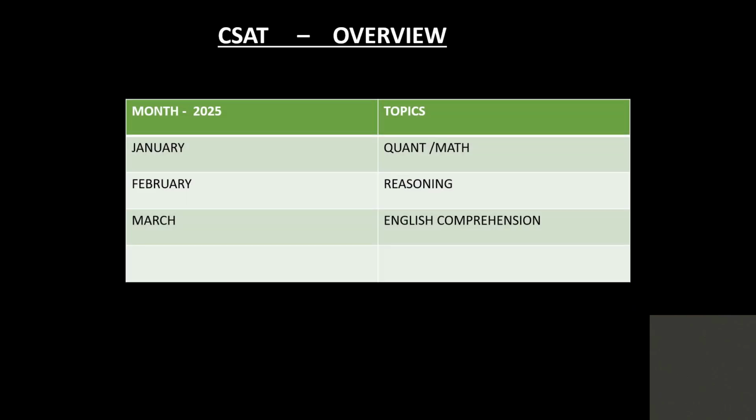Now coming to the CSAT overview, from January to March, our focus will be on CSAT topics. In the January, we will cover the most important topics of the quantitative or the maths portion. And in February, we will cover the reasoning where we can easily fetch marks. And in the March, we will cover the English comprehension. We can expect between 20 to 30 questions from the English comprehensions every year.